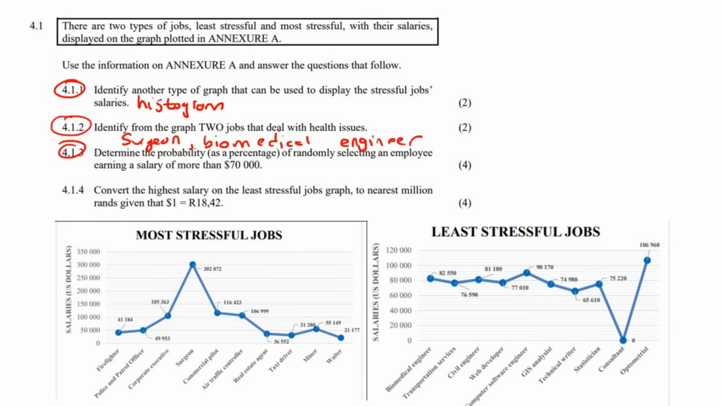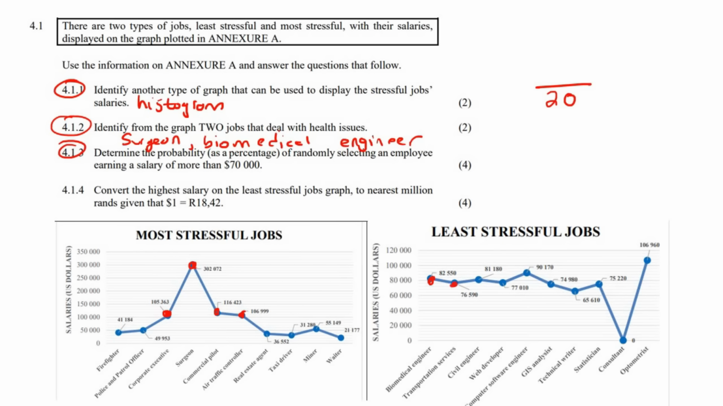Well, out of the 20 different types of jobs, so we know probability, you always put the total at the bottom. Now we need to go find all the people who earn more than 70,000. So all the kinds of jobs. So this one, for example, earns 41,000. This one is 49,000. This one's 105. So we'll choose that one. 1, 2, 3, 4. Then we won't choose any of those because they're all lower than 70,000.